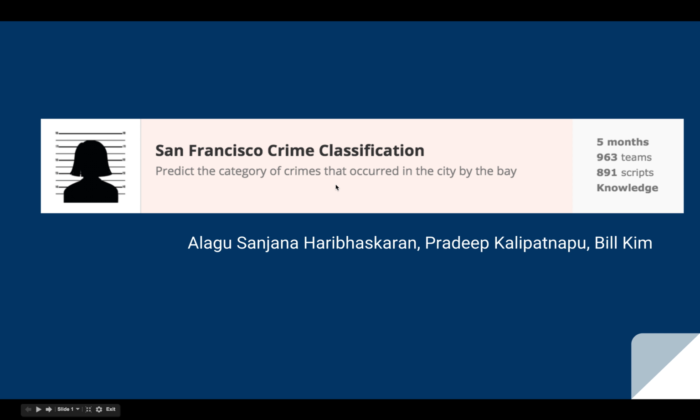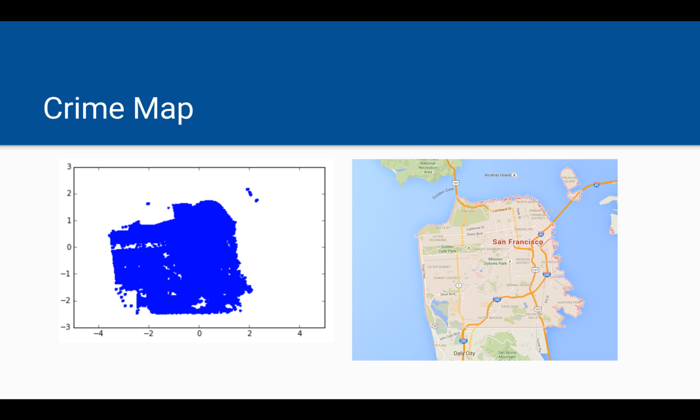This is a thesis of our CS289 project. For our project, we chose to take part in a Kaggle competition on San Francisco crime classification, and we also explored the portability of our model to data collected on Chicago. We had a lot of data, over 800,000 crimes in our data set.